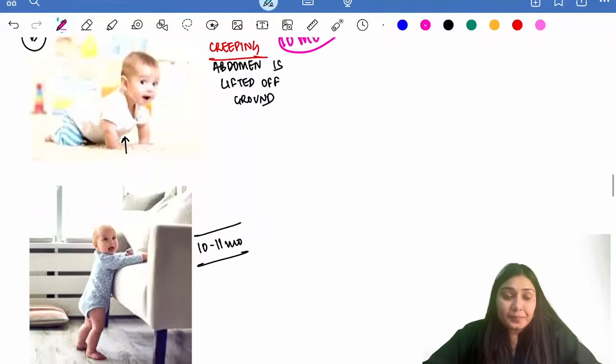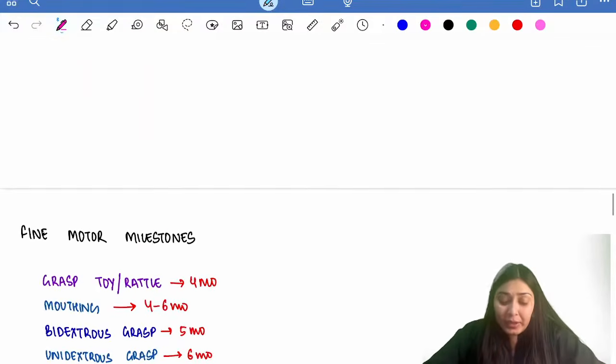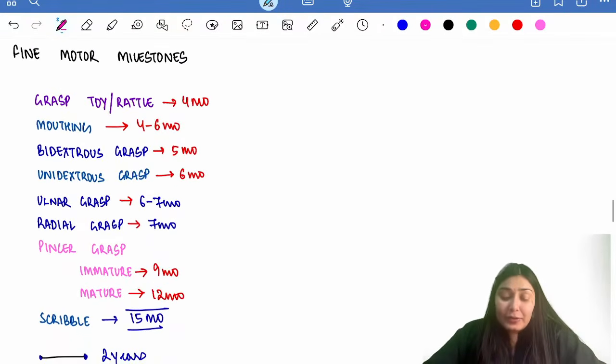Right? This is cruising. The child is holding the furniture and moving. This is known as cruising, holding the furniture. It comes at 10 to 11 months of age. Right, now let's start with the fine motor milestones.